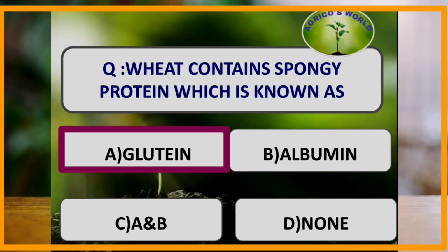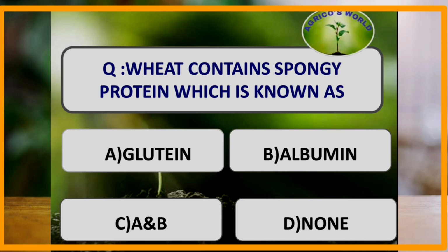The answer is gluten. Gluten is responsible for the baking quality of the wheat, and gluten is a colloidal complex and it is made up of equal amounts of gliadin and glutenin. But excess amount of gluten is harmful for children's health.